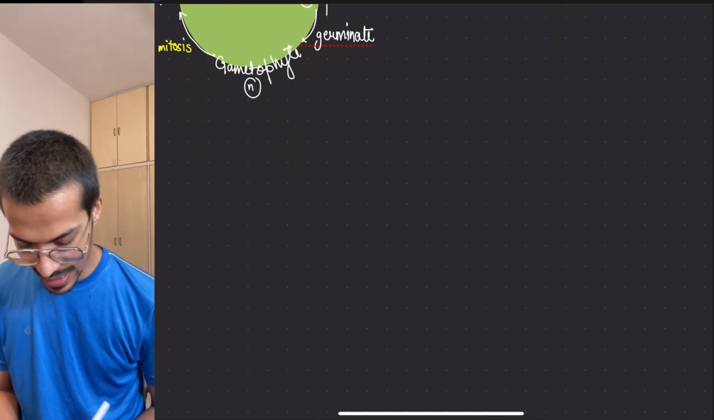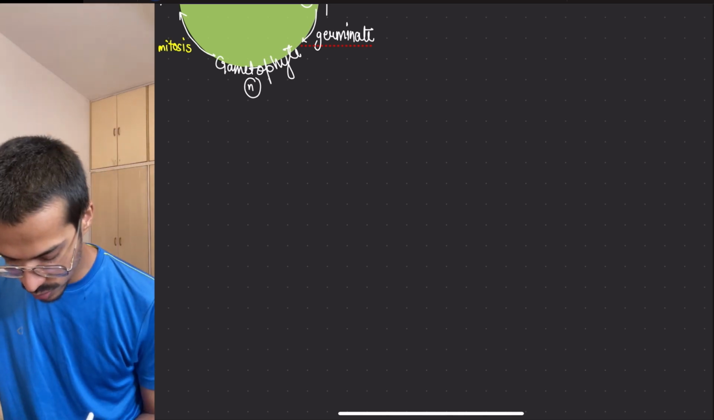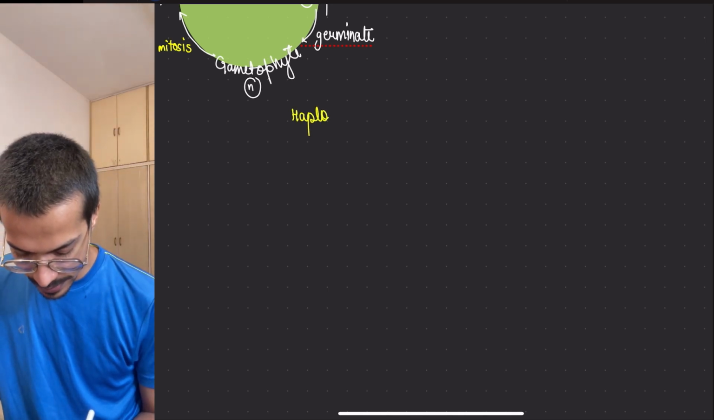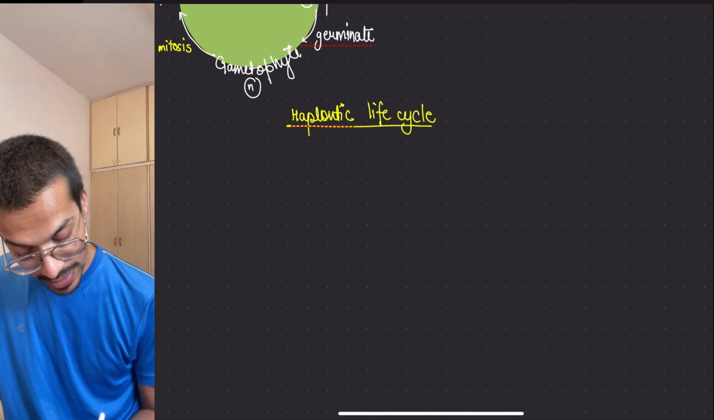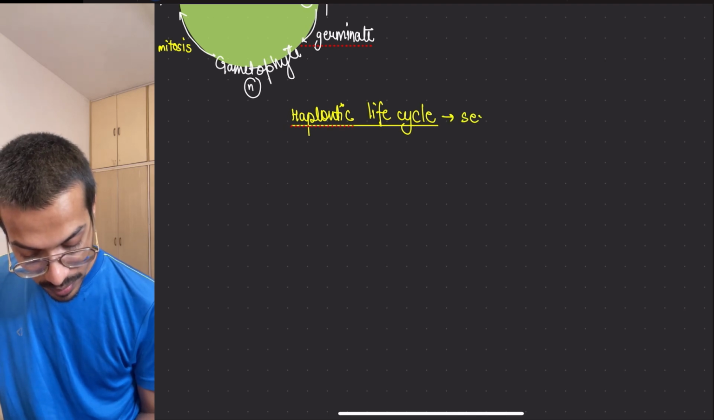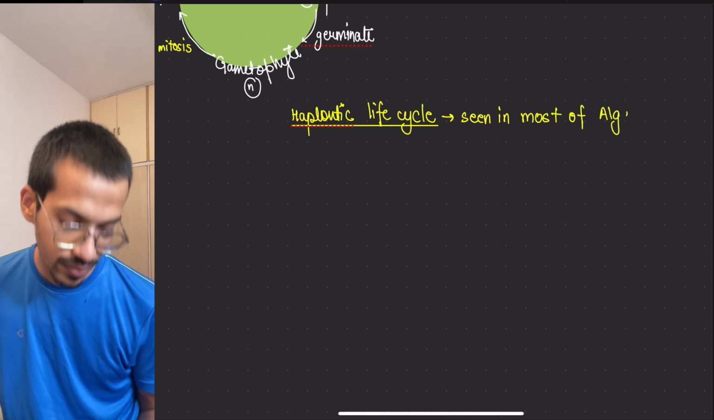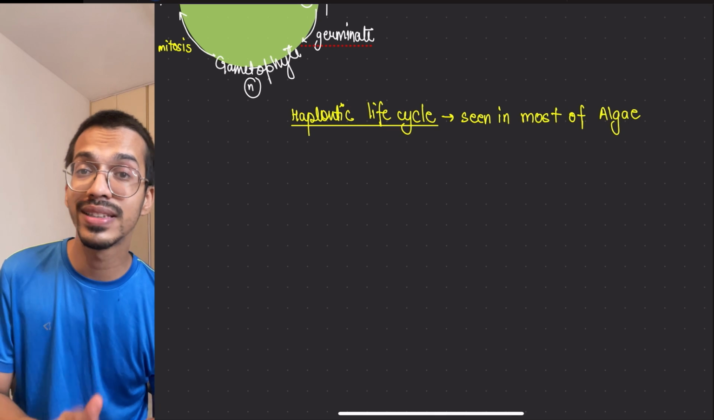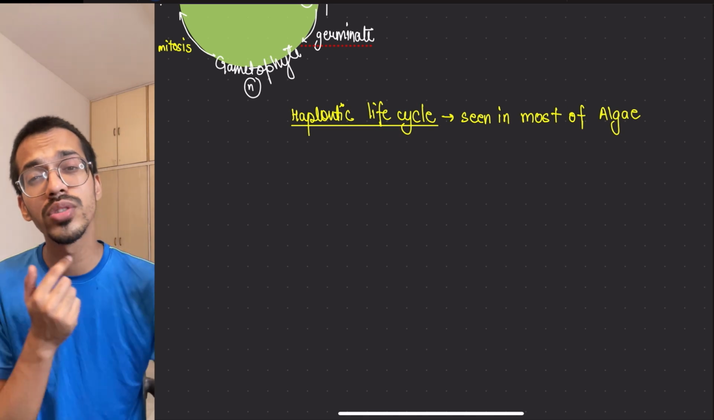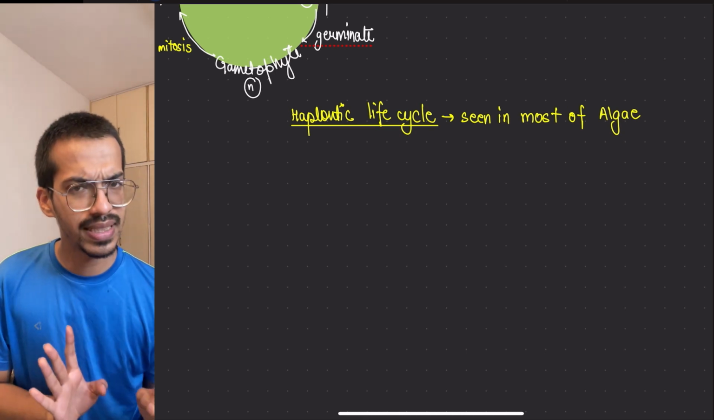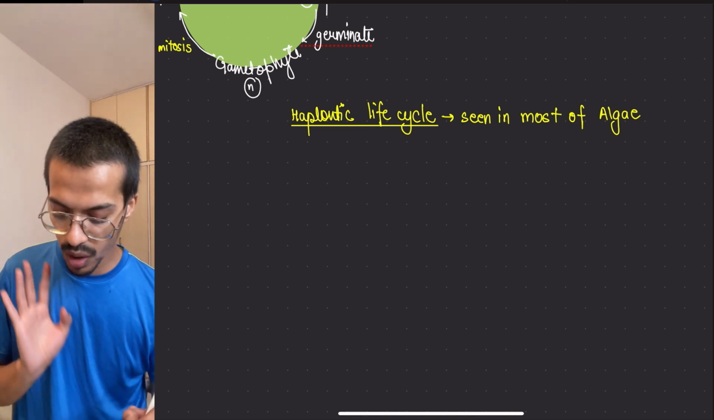Let's just start our main thing, that is the life cycle. So the first life cycle that we're going to study is the haplontic life cycle. So the first one is what? Haplontic life cycle. Who shows haplontic life cycles? Seen in most of the algae. Okay, in that most of the algae, there are certain algae exceptions which go into a different life cycle. That we will learn later. So most of the algae will come under the haplontic life cycle.